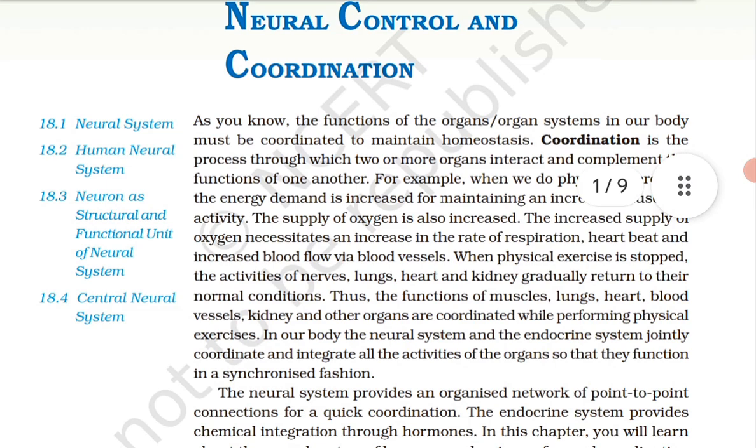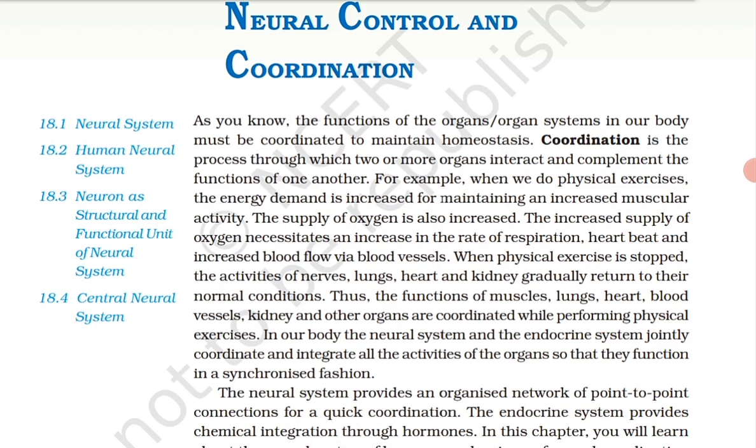For example, when we do physical exercise, the energy demand is increased for maintaining increased muscular activity. The supply of oxygen is also increased. The increased supply of oxygen necessitates an increase in the rate of respiration, heartbeat, and increased blood flow via blood vessels. When physical exercise is stopped, the activities of nerve, lung, heart, and kidney gradually return to their normal condition. Thus, the functions of muscle, lung, heart, blood vessels, kidney, and other organs are coordinated while performing physical exercise.